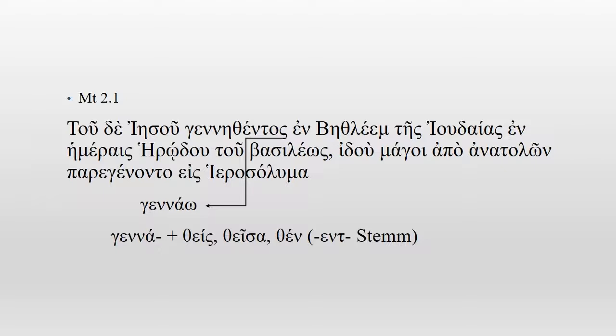So after Jesus was born in Bethlehem of Judea, this Ἰουδαίας is a genitive attributed to Bethlehem. And ἐν ἡμέραις Ἡρῴδου τοῦ βασιλέως. Ἡμέραις technically means days, in the plural.